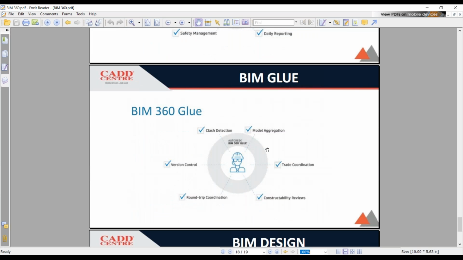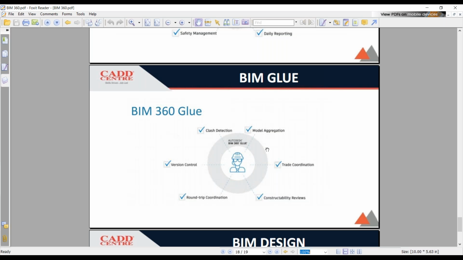And the next one is Glue, BIM 360 Glue. We can use a small extension of BIM 360 Glue, where we need the confirmation and acceptance from Autodesk itself. Whenever we use the Navisworks software, we can use this small extension of BIM 360 Glue, and you can take your model directly from Navisworks to BIM 360 Glue.